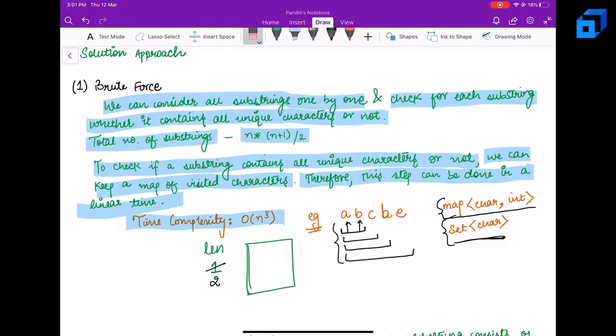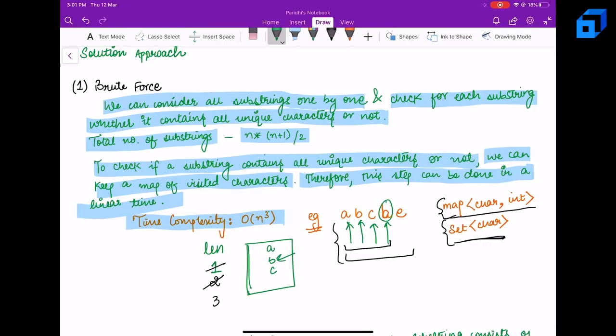Now let's move to the next substring, which is ABC. A is not present, let's put A into the set. B is not present, let's put B into the set. C is not present, let's put C into the set. The maximum length is 3 now. Let's move to the next substring, which is ABCB. A is not present, let's put A. B is not present, let's put B. C is not present, let's put C. Now B is present already.